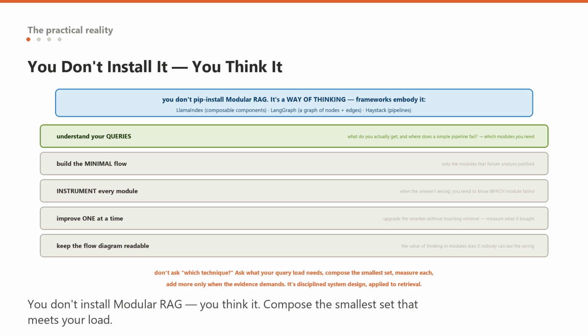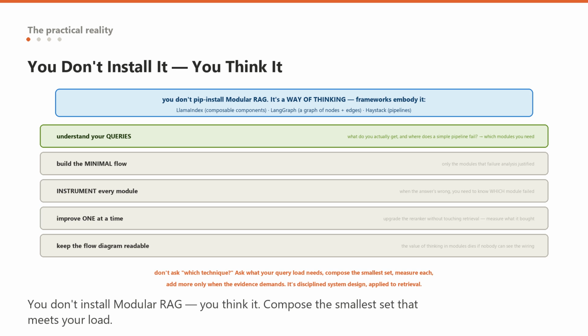And the design process is concrete. Start by understanding your queries. What kinds of questions do you actually get, and where does a simple pipeline fail on them? That failure analysis tells you which modules you need, and only those. Build the minimal flow.